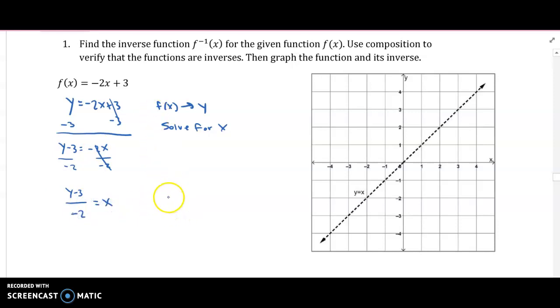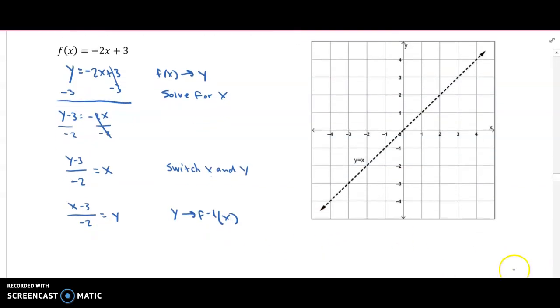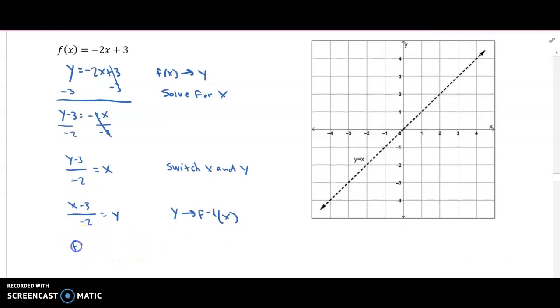After we solve for x, we switch x and y. So we got x minus 3 over negative 2 equals y. And then replace y with f inverse x. That's supposed to be a negative 1. So we get f inverse x equals x minus 3 over negative 2.